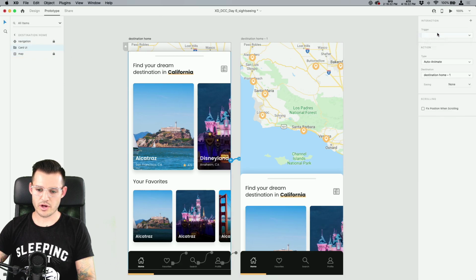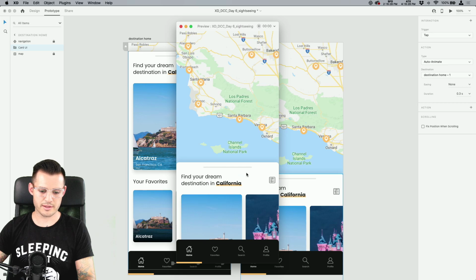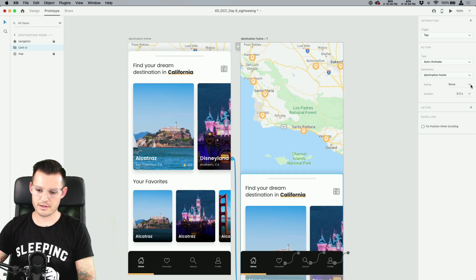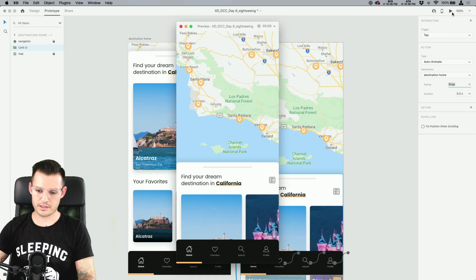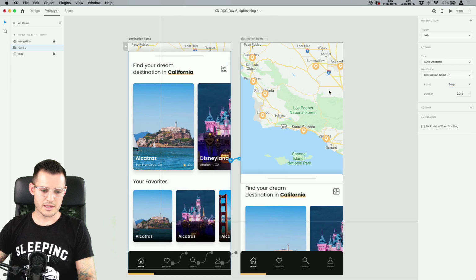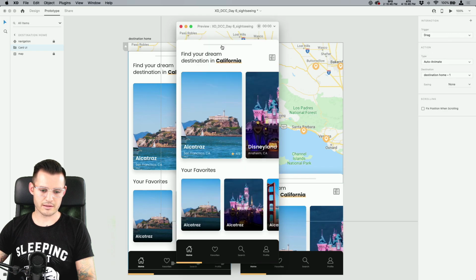Let's try tap. Let's see what's happening with our tap, if we can get tap to work. So we should be able to tap on any part of this and scroll it up and down. Okay, let's change a little easing to snap there and snap there. We're getting closer. We have it down. We can click on it and it goes down and it goes up. Okay, so now we should be able to drag auto animate that thing.